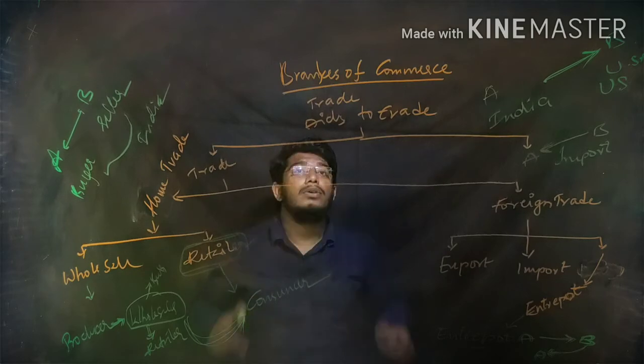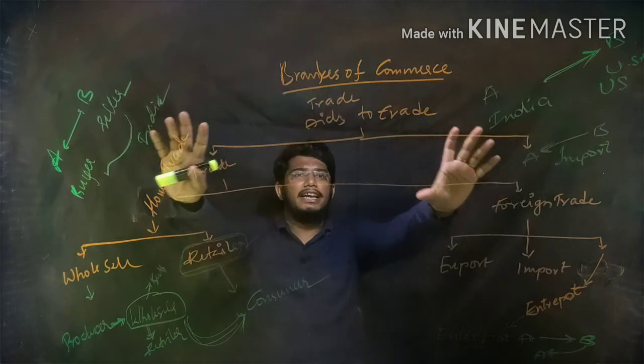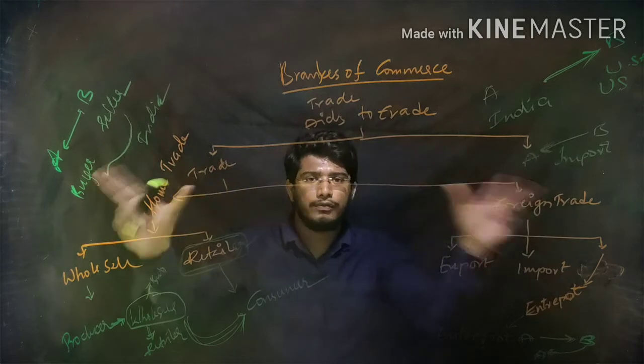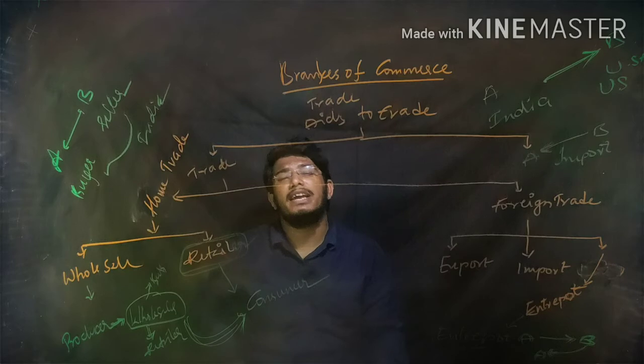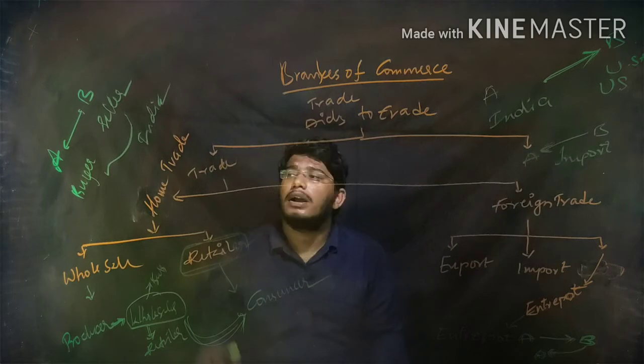Okay, so this is the complete concept of trade. Trade is completely divided into two types, home trade and foreign trade. Home trade is divided into two more. What is home trade? If the buyer and seller belong to the same country, that is called home trade.